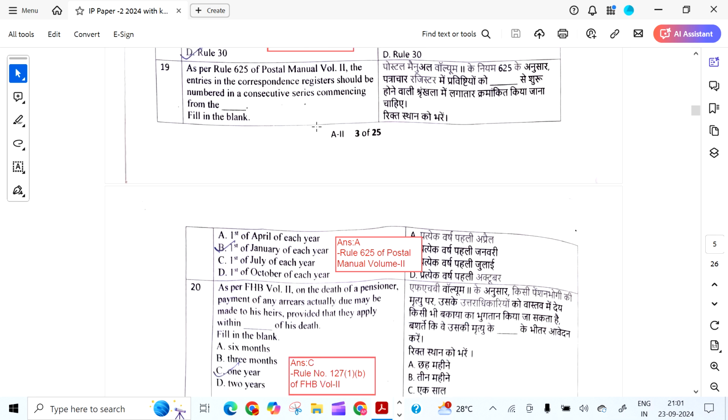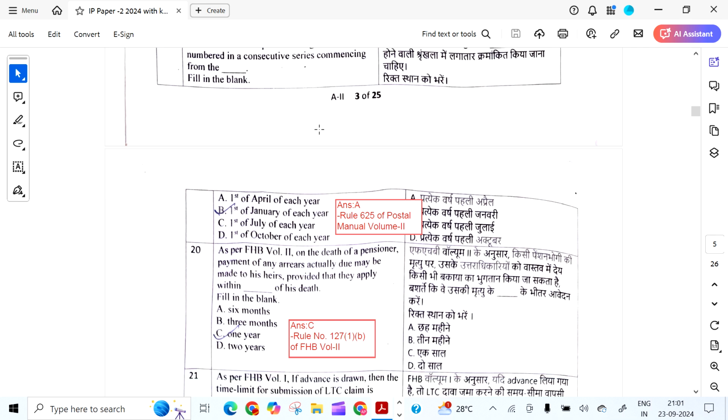As per Rule 625 of Postal Manual Volume 2, the entries in the correspondence register should be numbered in a consecutive series commencing from, it should be from the 1st of April of every year.